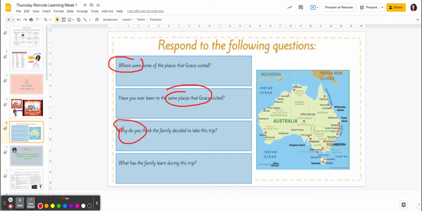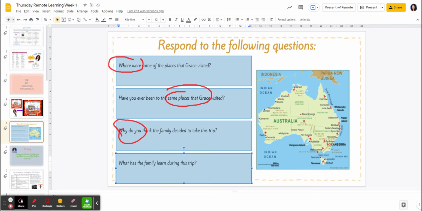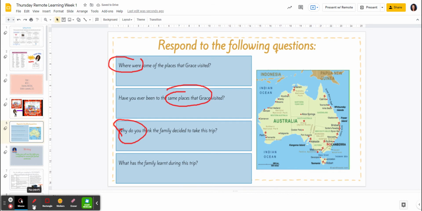Why do you think the family decided to take this trip? So this is more of an inferential question. You can see it's a bit more challenging with the why question. And what has the family learnt, I should say, during this trip? So did they learn anything about themselves, about each other as a family, or even about Australia?